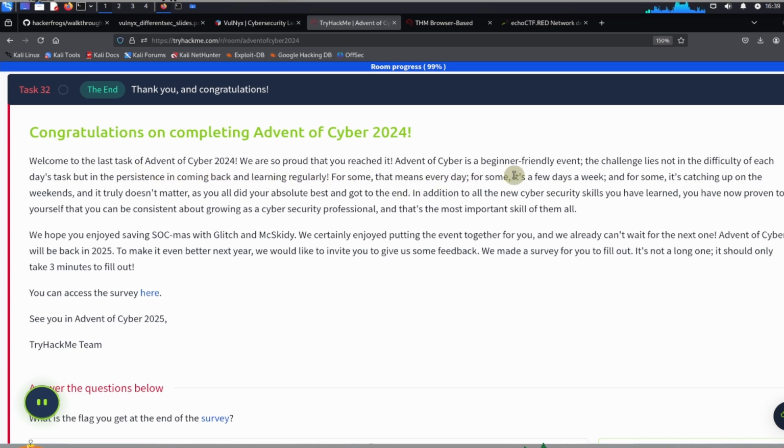Advent of Cyber is a beginner-friendly event. The challenge lies not in the difficulty of each day's task, but in the persistence of coming back and learning regularly. For some, that means every day. For some, it's a few days a week, and for some, it's catching up on the weekends. It truly doesn't matter, as you all did your absolute best and got to the end. In addition to all of the new cybersecurity skills that you learned, you have now proven to yourself that you can be consistent about growing as a cybersecurity professional, and that's the most important skill of them all.